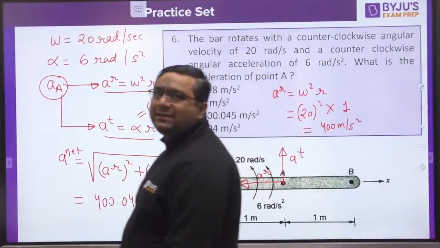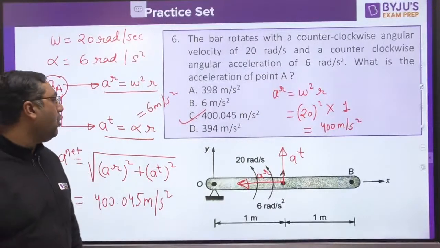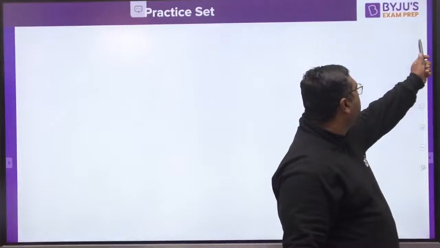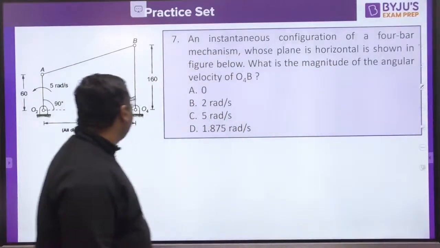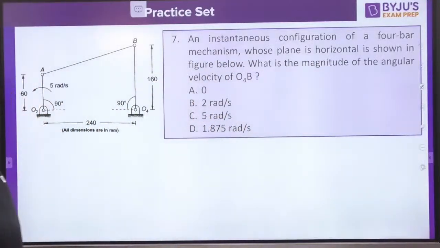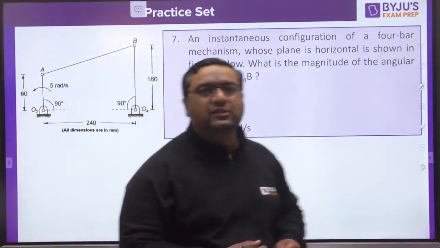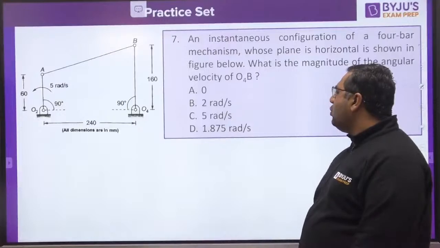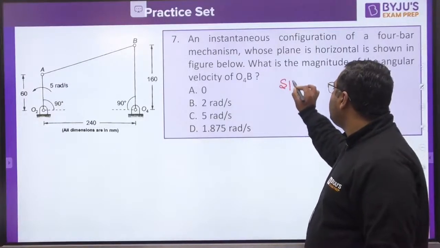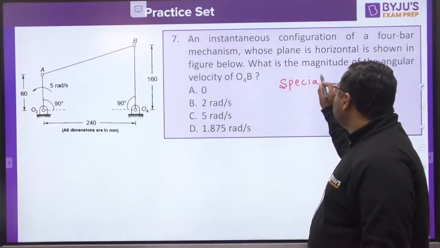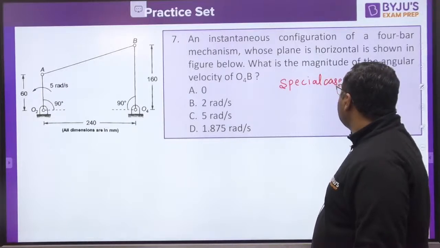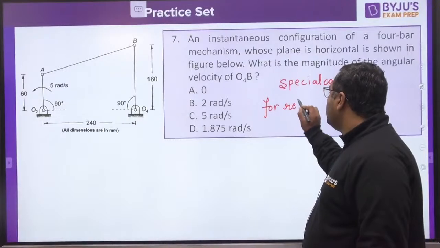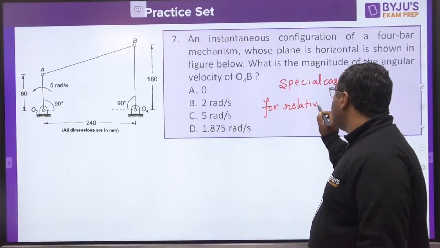Okay. So let us see, my dear, question number 7 now. 6 questions are over. Let us see next question, question number 7. So question number 7 is relative velocity approach. You can go it by eye center approach as well. Let us see with which approach you are going to do this. I told you this as a special case of relative velocity approach. This is special case 2 for relative velocity approach.